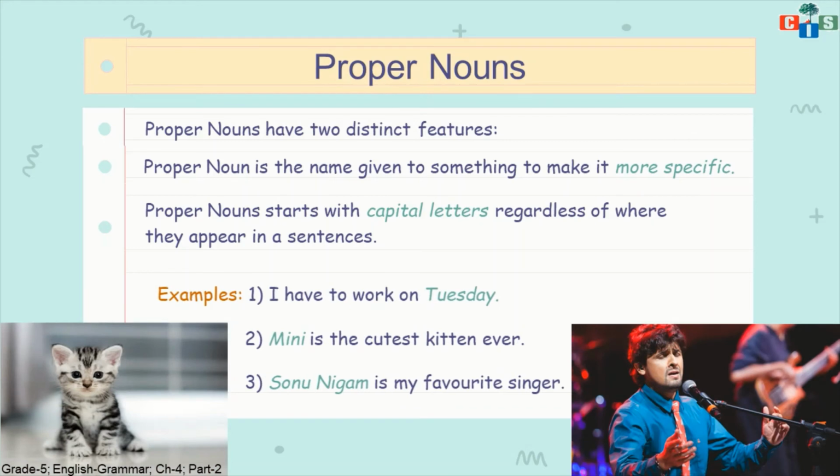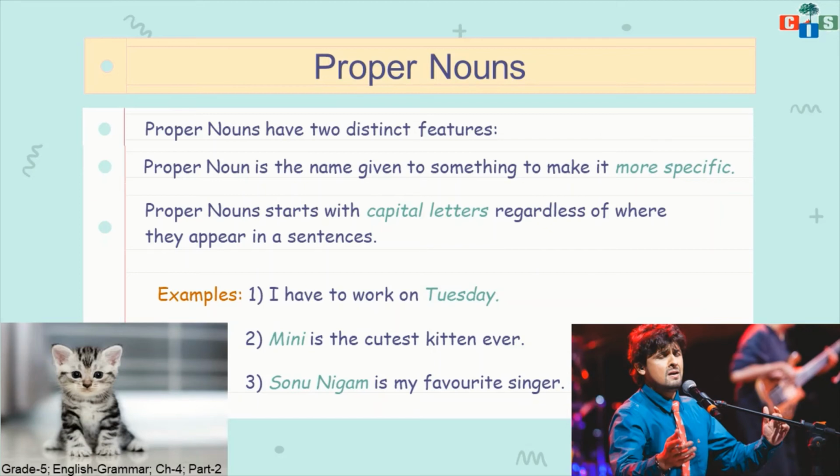For example, see here, scholars: I have to work on Tuesday. I am saying a particular day, not any day. I did not say that I have to work daily. I said I have to work on Tuesday. Tuesday is a particular name and it starts with a capital letter also. So it can be called a proper noun here.